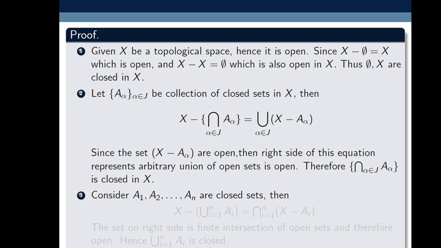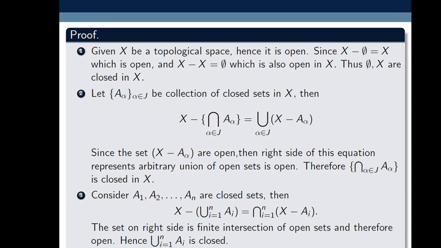Now the third statement is: a finite union of closed sets is closed. For that, consider finitely many sets A1, A2, ..., An which are closed sets in X. Then its complement with respect to X, that is X minus the union of Ai for i equals 1 to n, by De Morgan's law again is equal to the intersection, i varies from 1 to n, of X minus Ai.